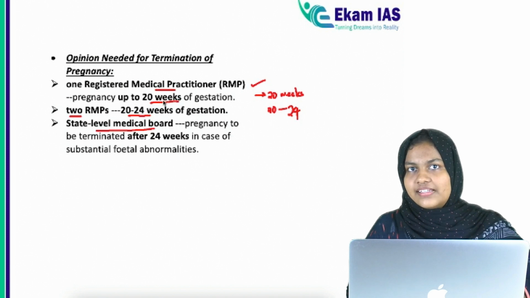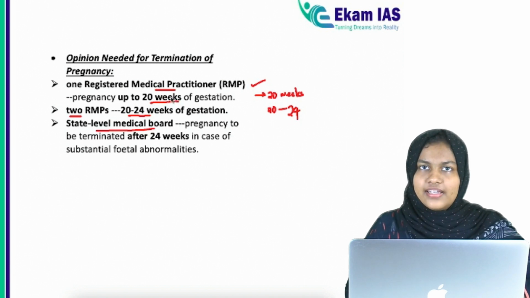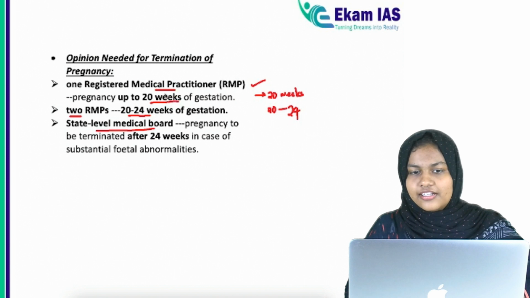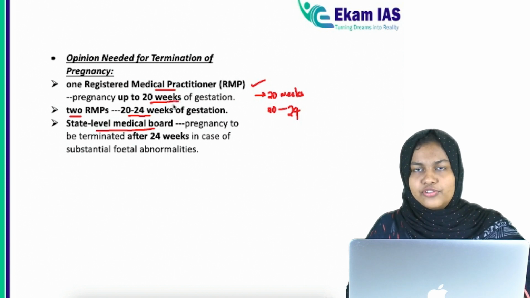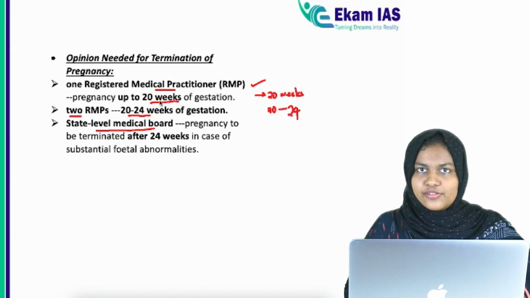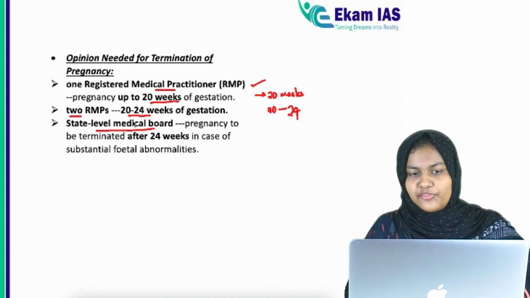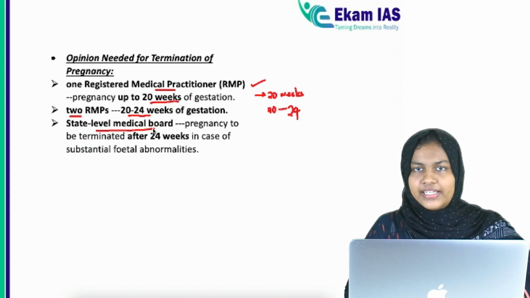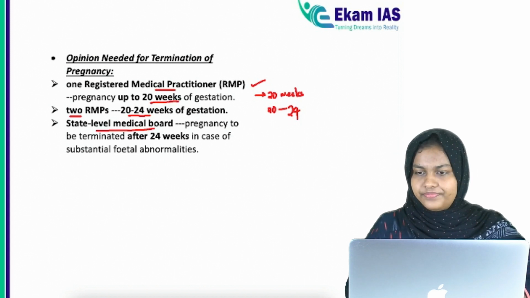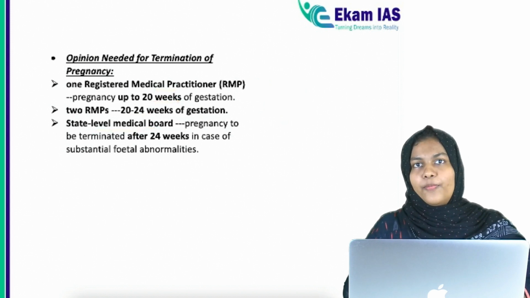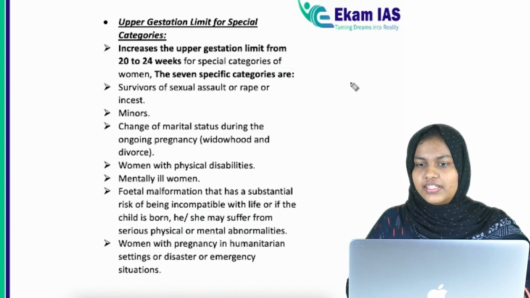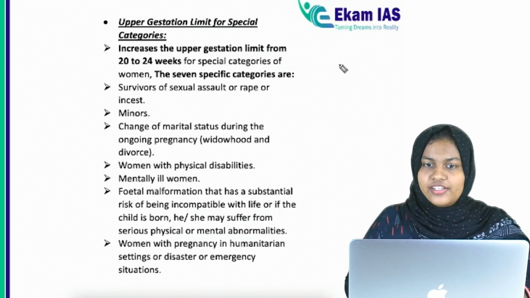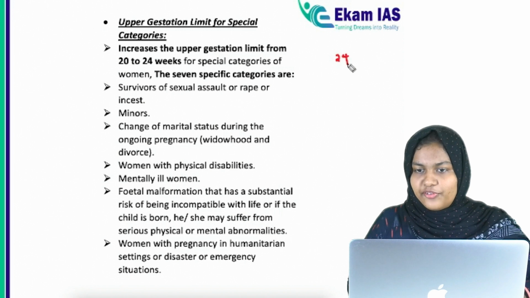In case of gestation period of up to 20 weeks, recommendation from one registered medical practitioner. In case of more than 20 and up to 24 weeks, it needs two registered medical practitioners' opinion. Then more than 24 weeks, it requires the state level medical board's opinion. Okay, that is regarding the opinion. So we have seen the timeline or the duration for getting opinion, till 24 weeks.